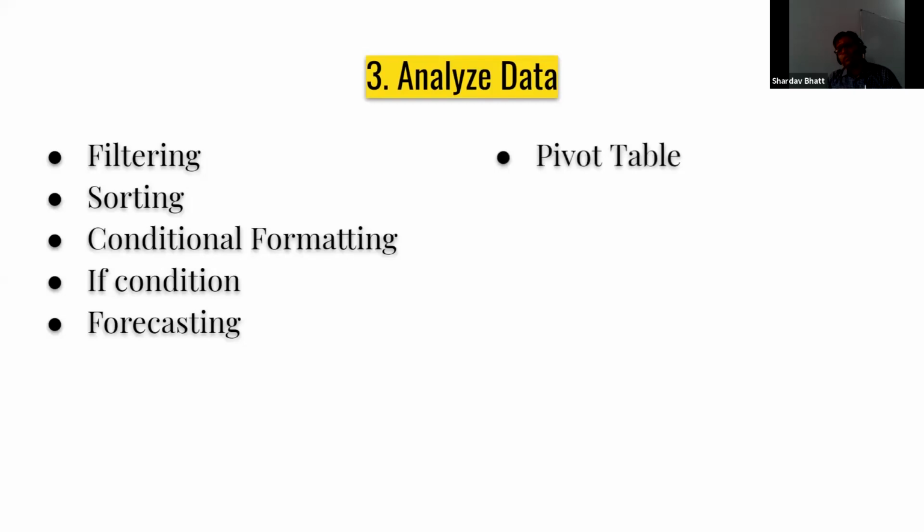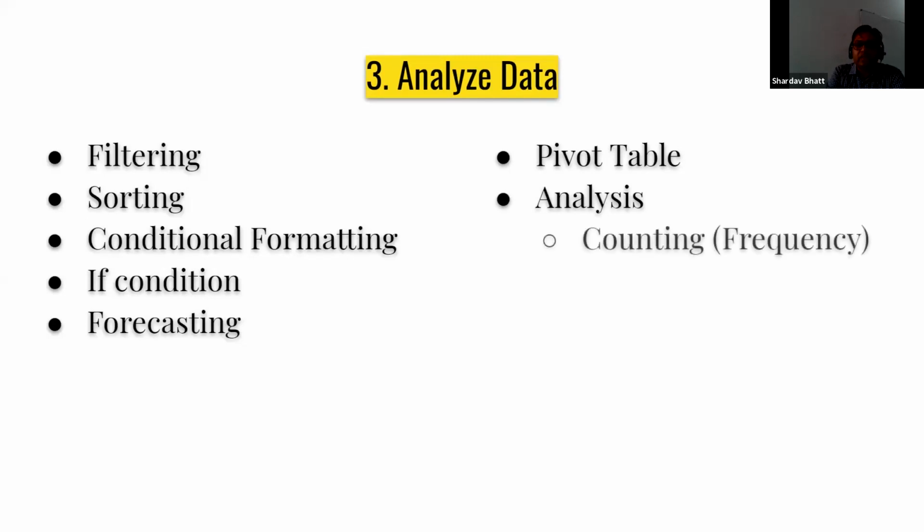And the pivot table is a very important feature of Microsoft Excel. This is a table which will be very helpful for journalists to represent the data in a very nice manner. I'll be showing you this. And then come several mathematical or statistical analyses, like counting, that means the frequency, how many times a particular item is occurring.